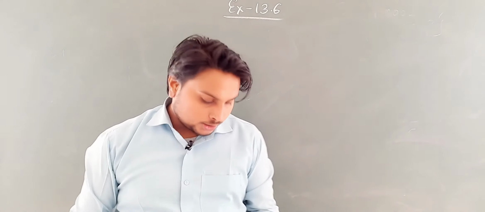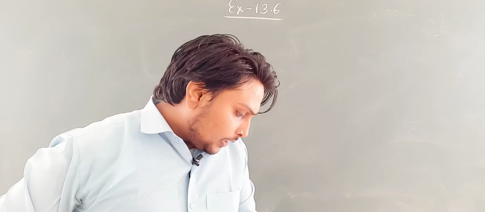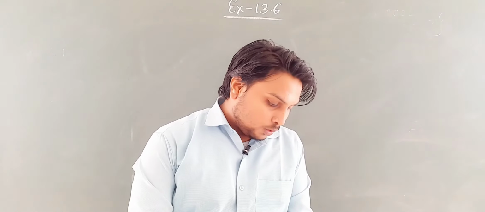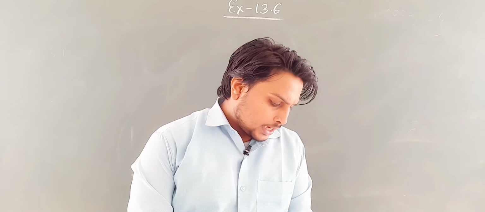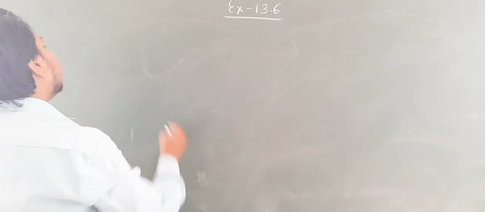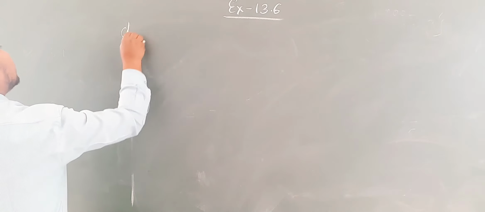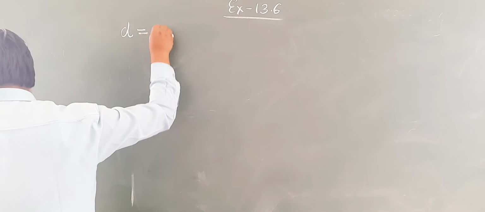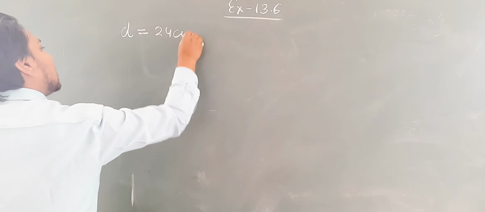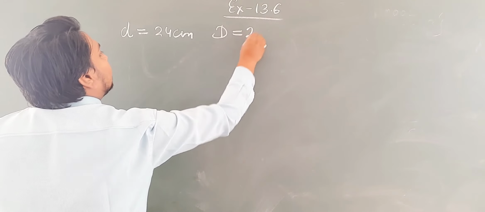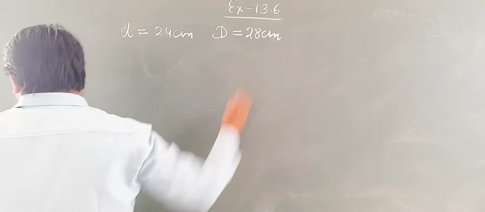Coming to the next question, students. The next question is, the inner diameter of a cylindrical wooden pipe is 24 centimeter and its outer diameter is 28 centimeter. Suppose we write the inner diameter by small d, it is 24 centimeter. And the outer diameter, capital D, is given as 28 centimeter.